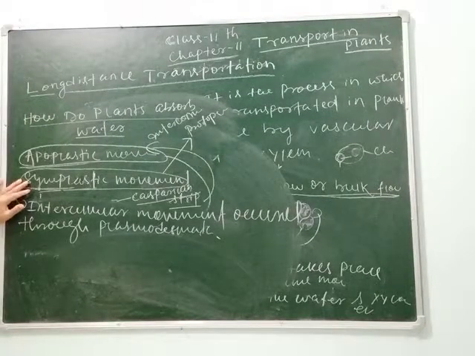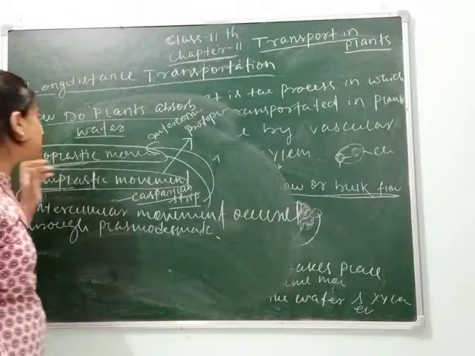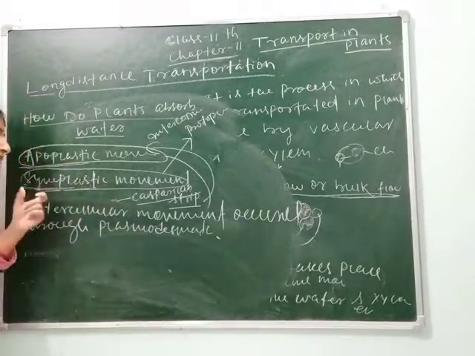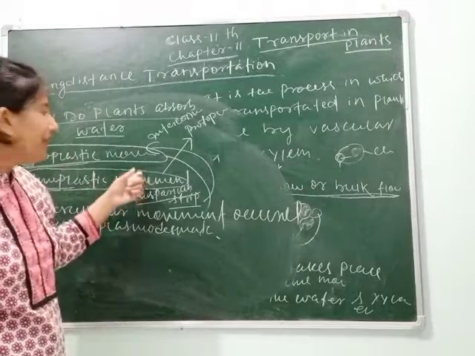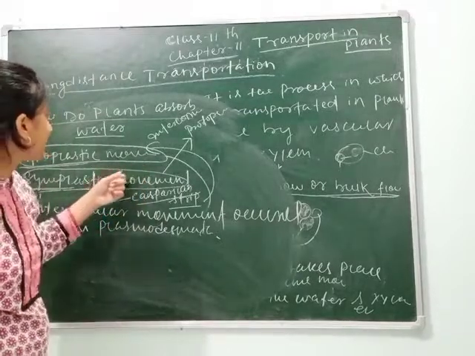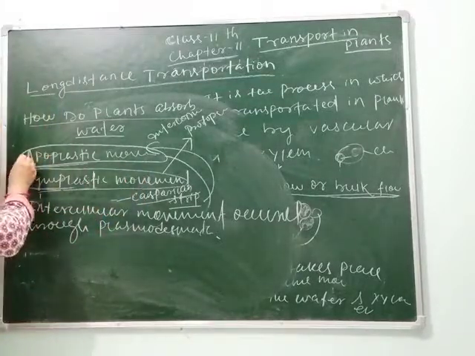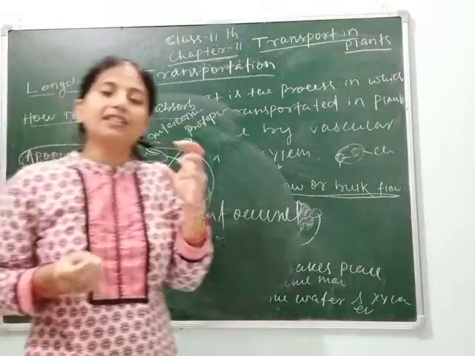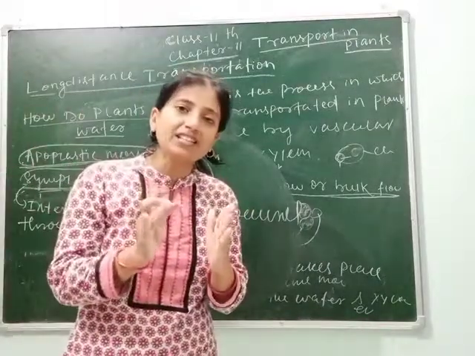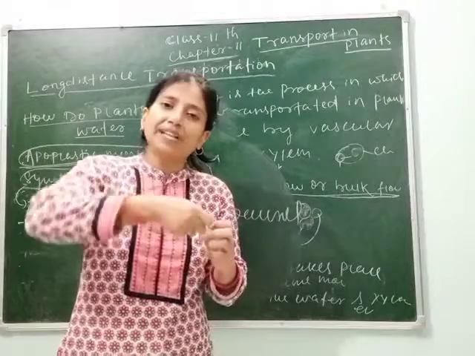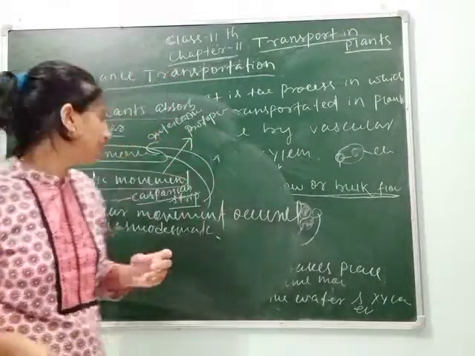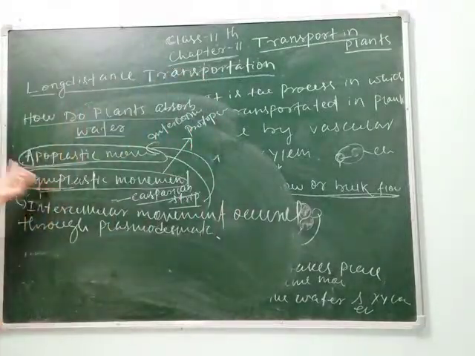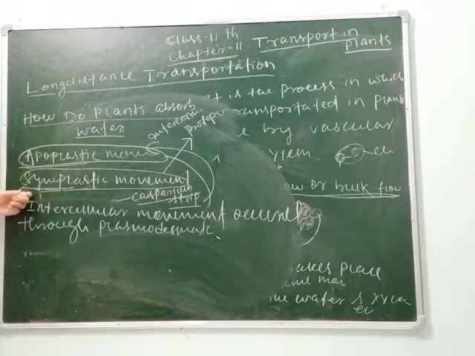That's why, if you ask the question, ma'am, why is apoplastic movement transporting more and symplastic movement less? Here we can say that in apoplastic movement the cells are loosely arranged. Due to their loose arrangement, the absorption will be maximum. And in symplastic movement, as cytoplasmic or protoplasmic streaming movement occurs, it can't transport at great speed.